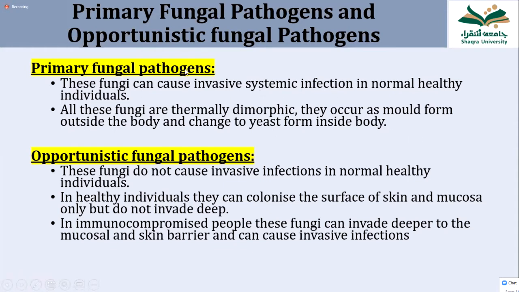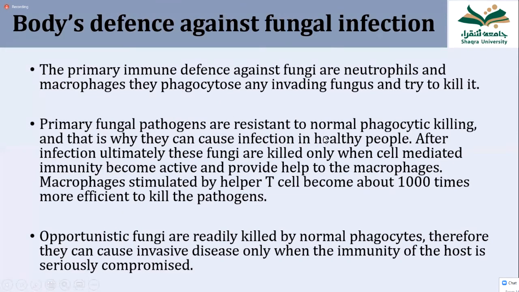Then how are these fungal infections killed? The normal macrophage in our body, which is not activated, can kill only the opportunistic fungal pathogen. But after infection with a primary or true fungal pathogen, which causes systemic disease, the macrophage cannot kill it.